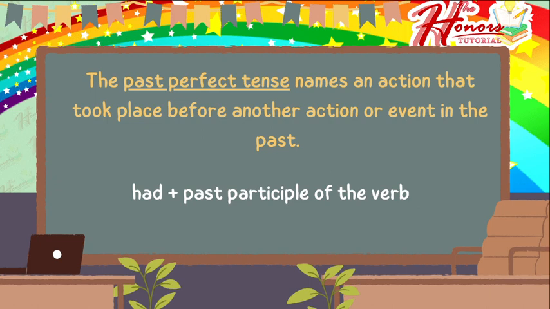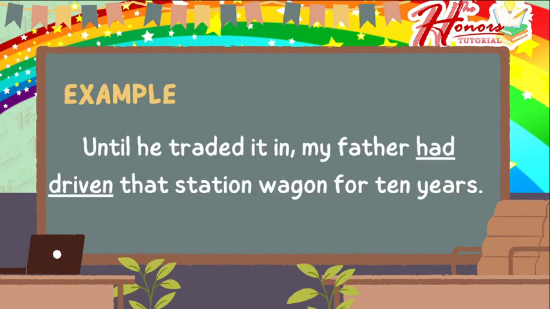So let's take a look at this example. Until he traded it in, my father had driven that station wagon for 10 years. So the verb in the sentence is had driven. So since this is an example of the past perfect tense, we use the helping verb had, and then a past participle of the verb, which is driven. Do you understand? Okay, can you construct your own example of a sentence that is past perfect tense?